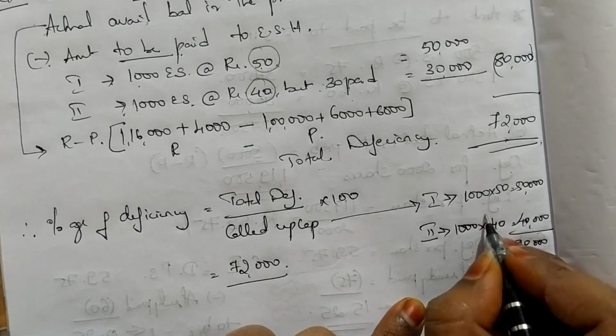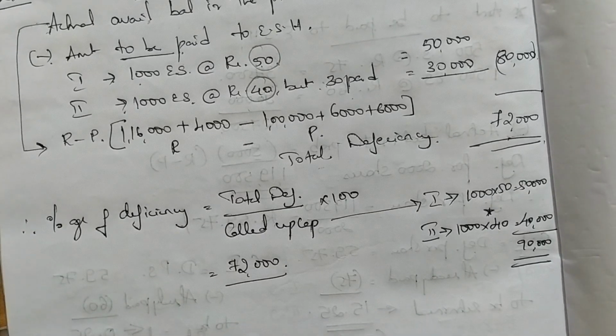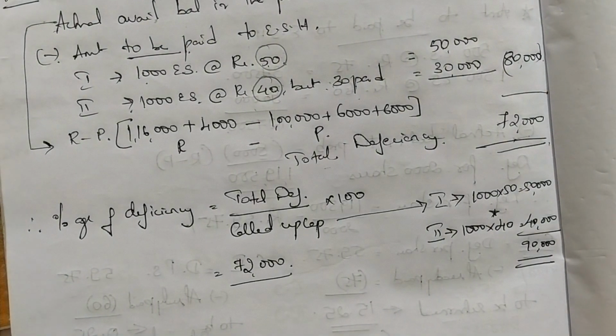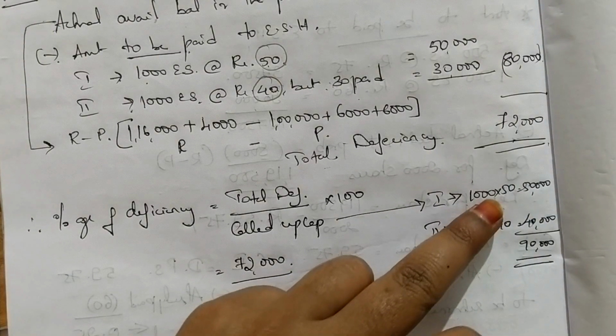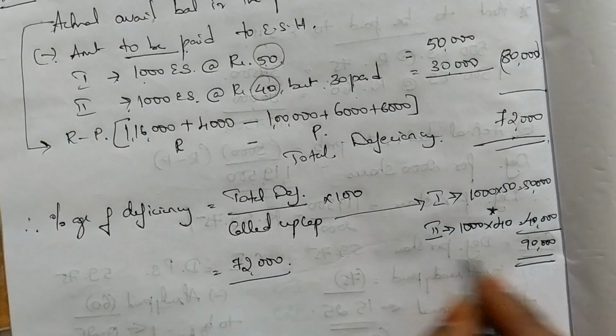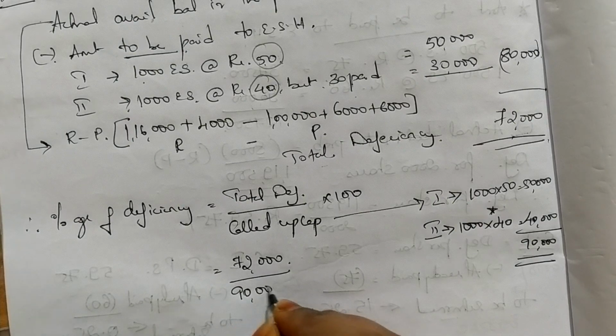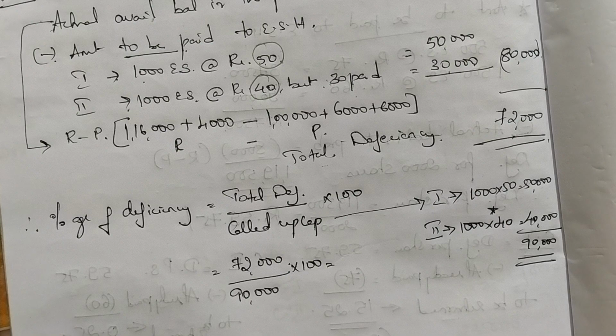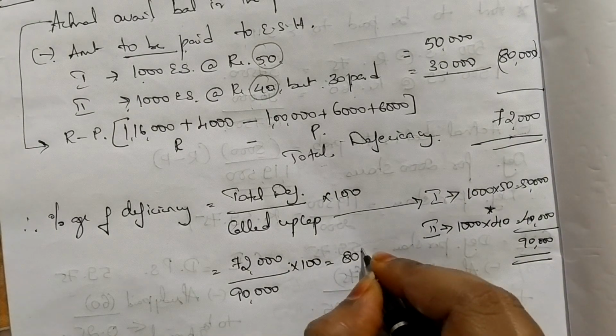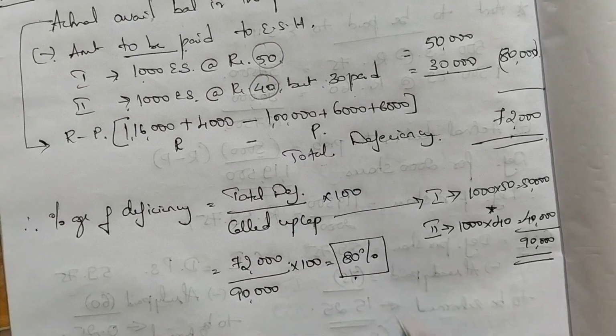Please do not write 30 here. Called up means how much the company is asking you to pay. That is called called up. So the company has called for 40 and the company has called for 50 here. So the total called up capital is 90,000 into 100. So 72,000 divided by 90,000 into 100. My percentage of deficiency is 80.